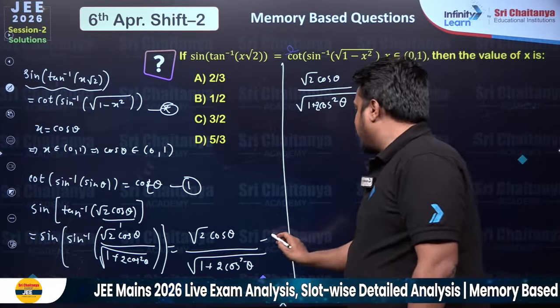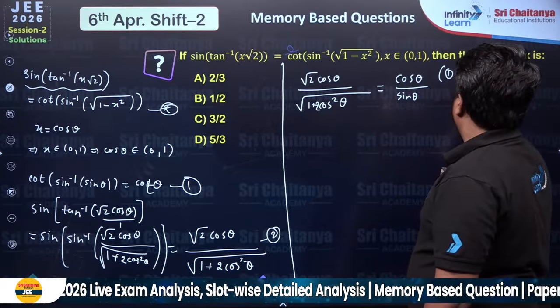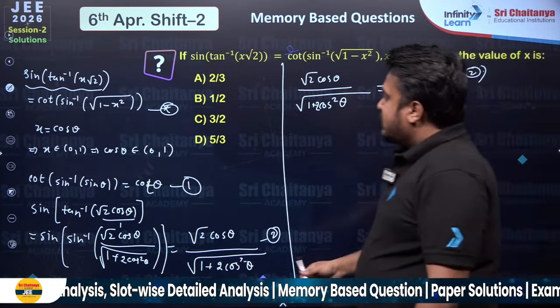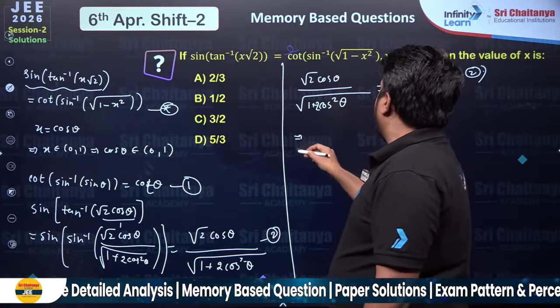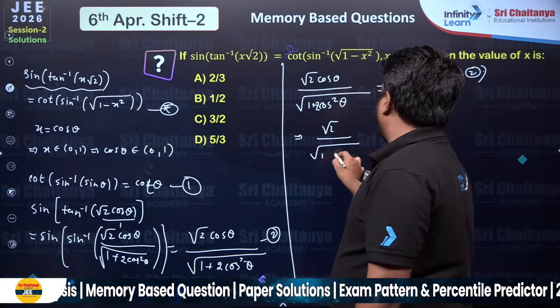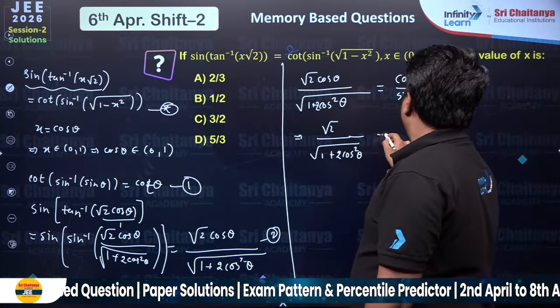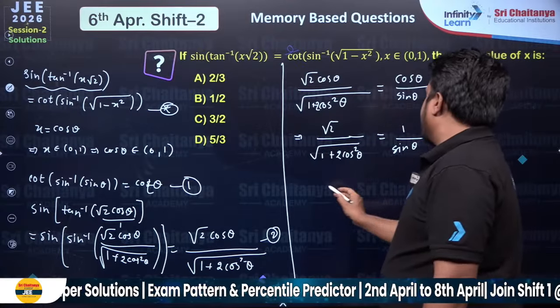Okay, let's mark it equation 2. So this is what we are having from 1 and 2. Fine. Now cos theta cannot be 0, so we will just divide by it. So what we will be having: root 2 upon under the root 1 plus 2 cos square theta equal to 1 upon sin theta.